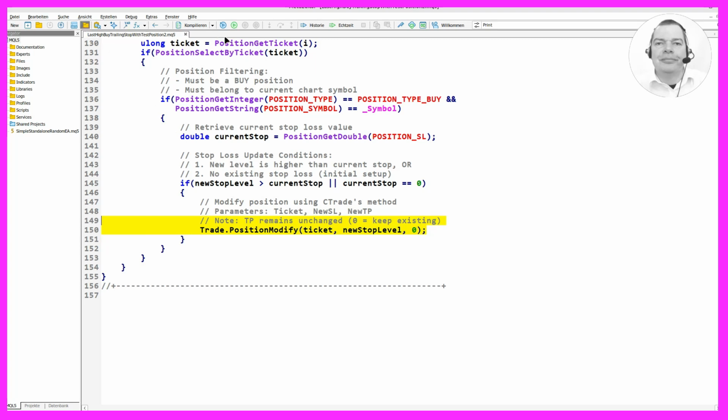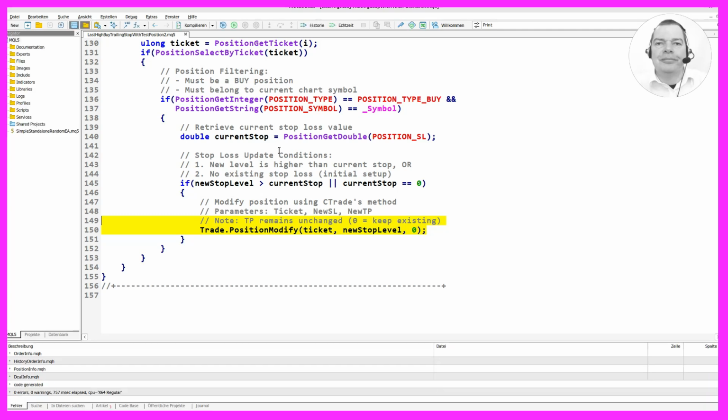At the end, we press F7 to compile the code. If this was too fast for you or if you don't understand what all the code is doing, you might want to check out the premium course on our website or watch one of the basic videos first.